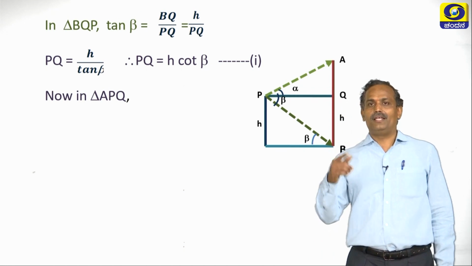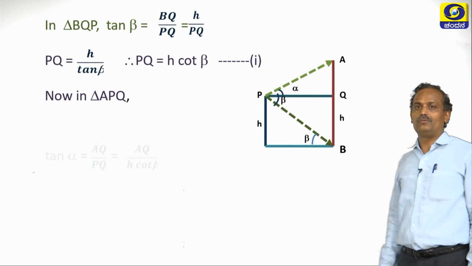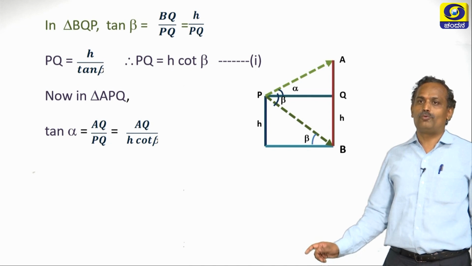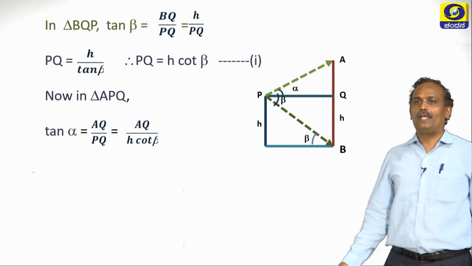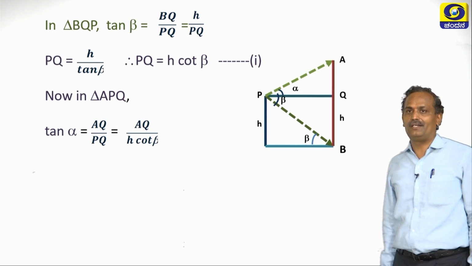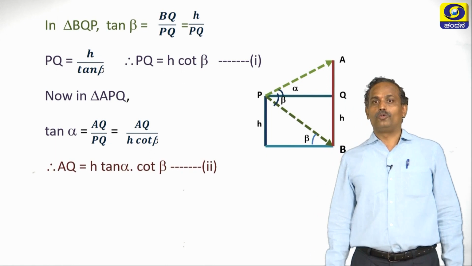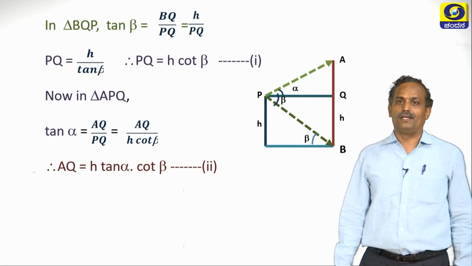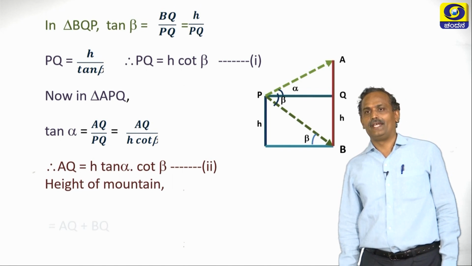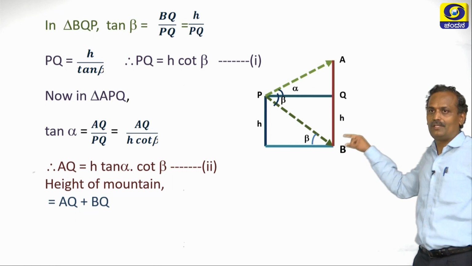Now in triangle APQ, so what is tan alpha? Tan alpha is AQ by PQ. So what is PQ? PQ is nothing but H cot beta from the equation 1. Now AQ is equal to H tan alpha into cot beta. So let us cross multiply. So height of the mountain, we have to find it. AQ is a part of the mountain.